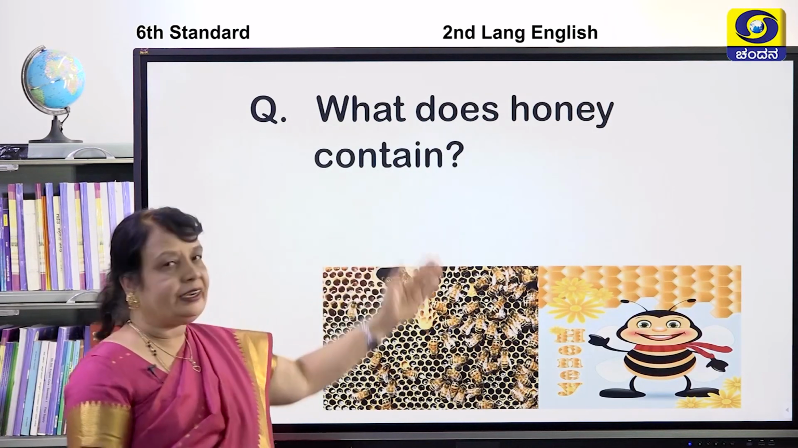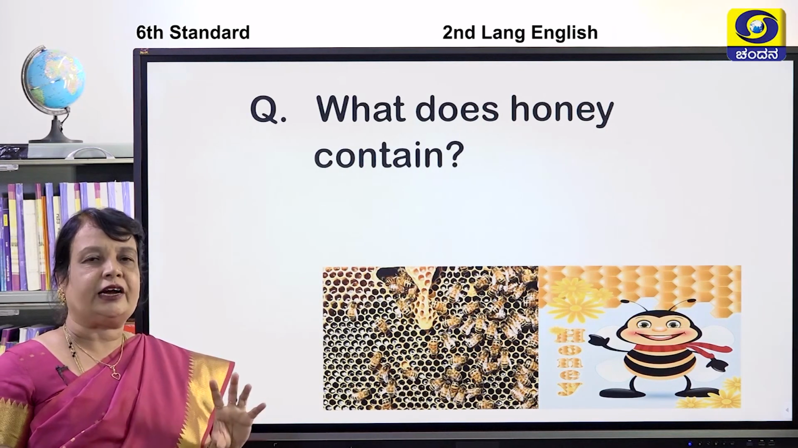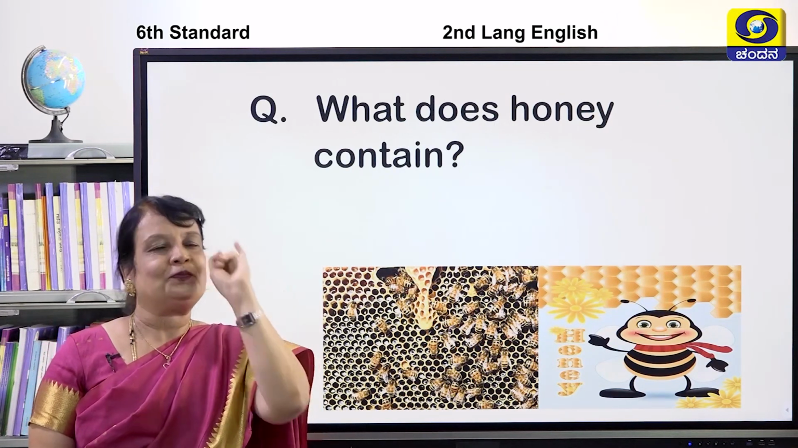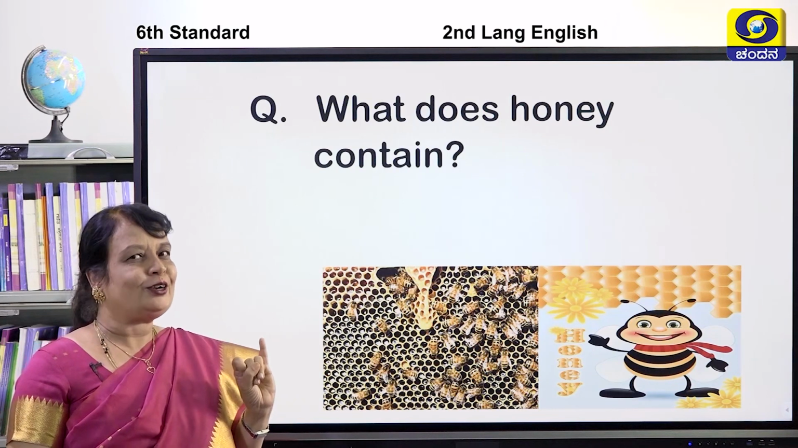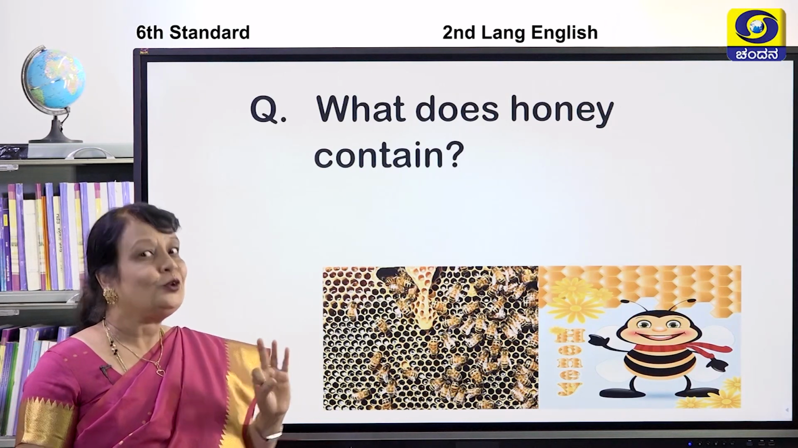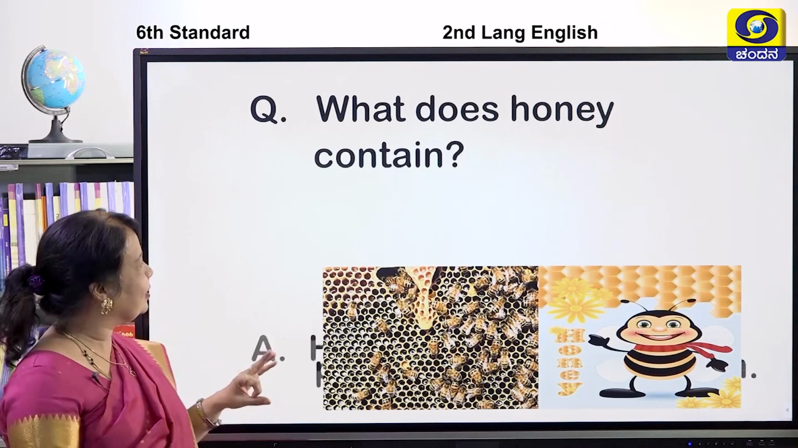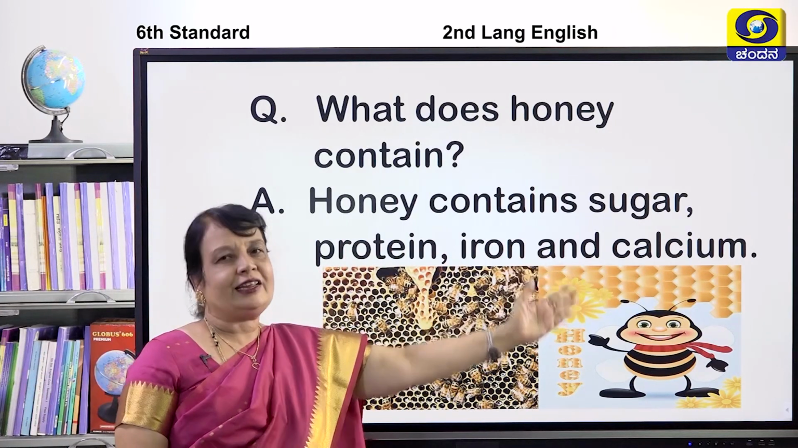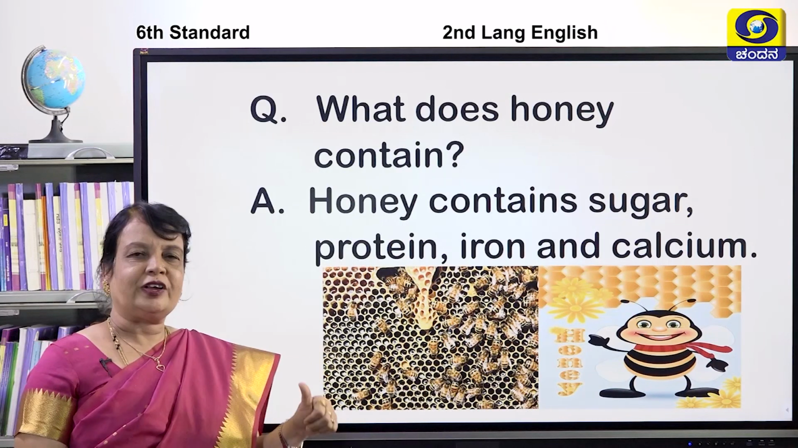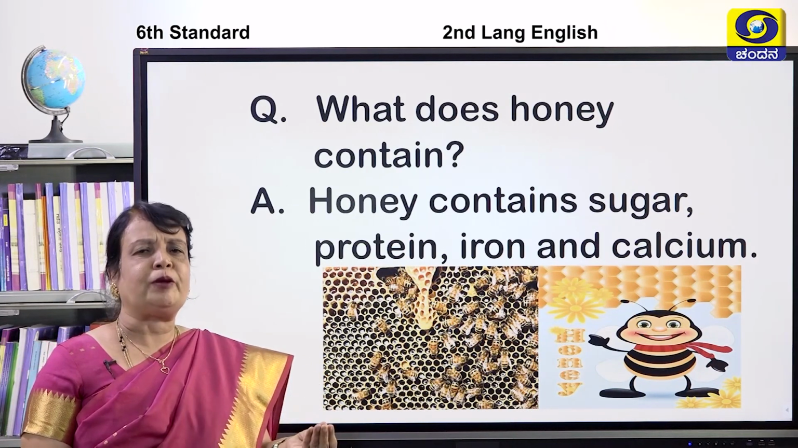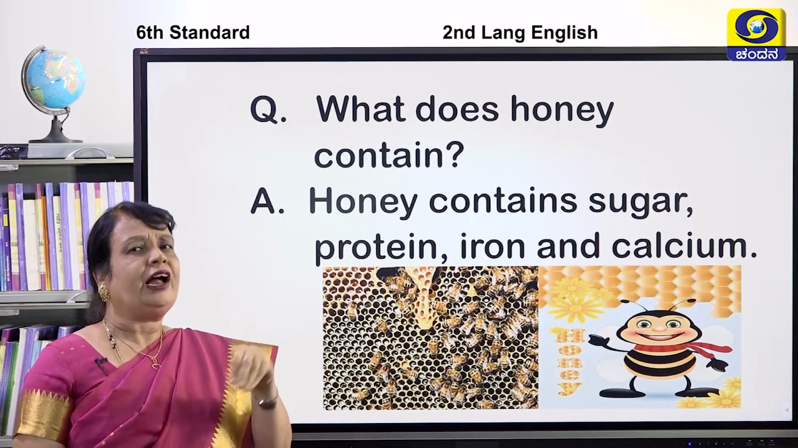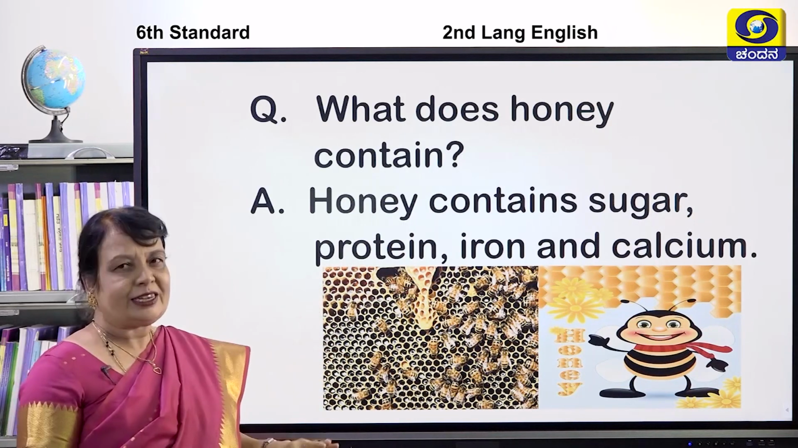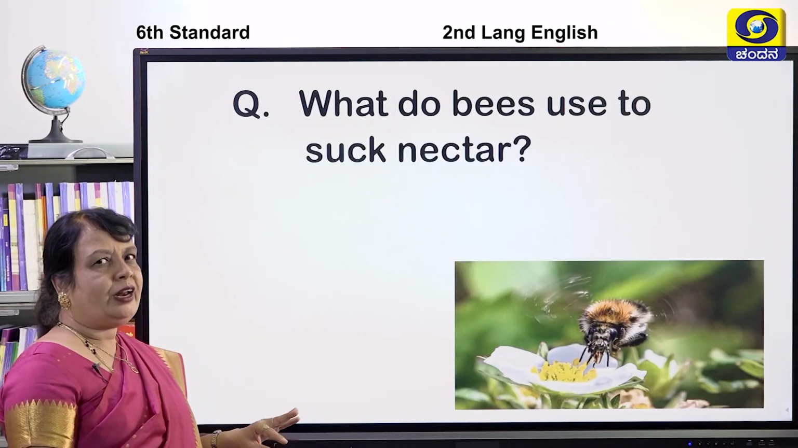What does honey contain? What is honey having? Yes, iron. Good. Then calcium. Even calcium it has. And also it is sweet. What else does it have? Sugar. And even proteins. Okay, children. Honey contains sugar, protein, iron and calcium. So it is rich. We can use honey every day. Few people mix honey with hot water and drink it in the morning, to lose weight also. Isn't it, children? Yes. Now we have the last question.